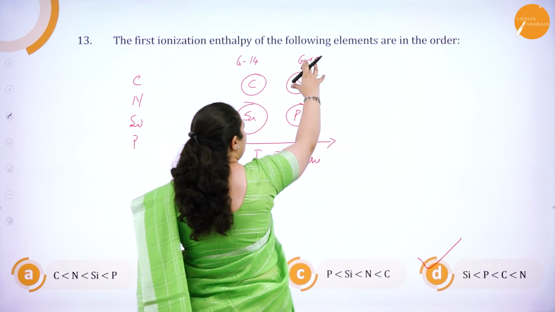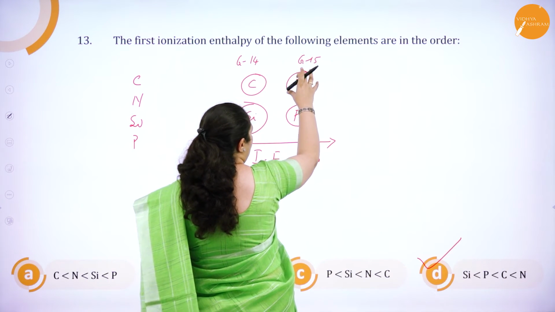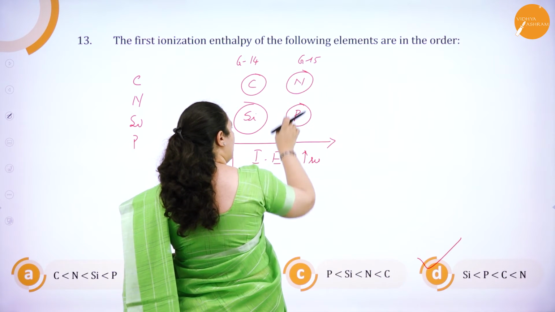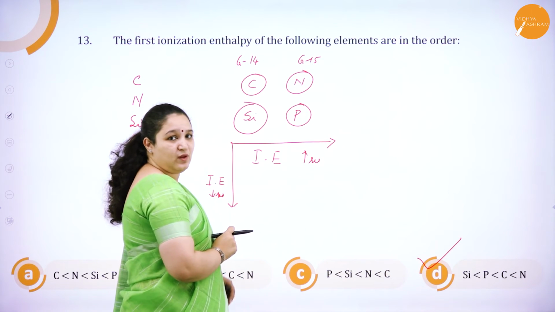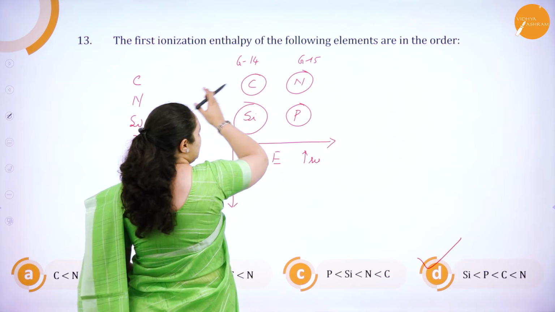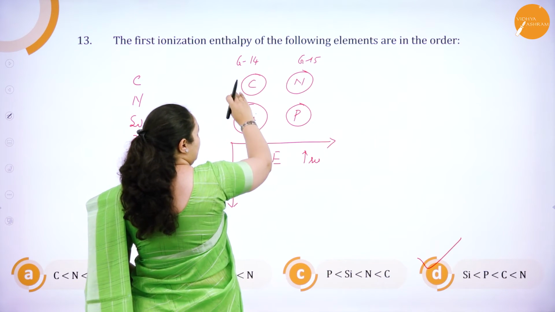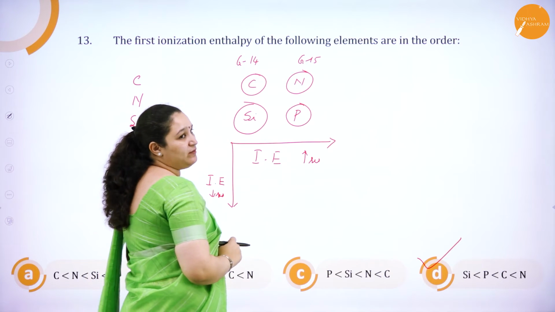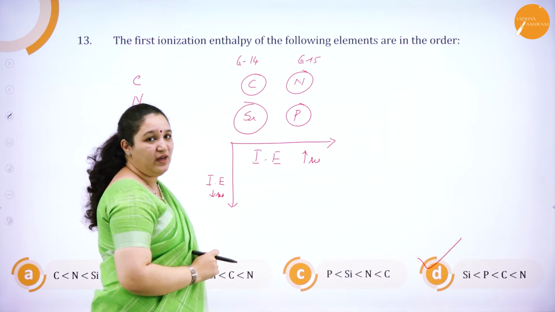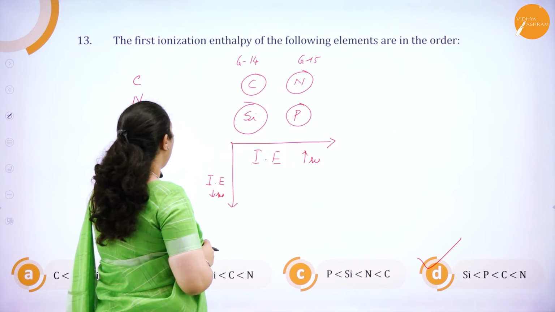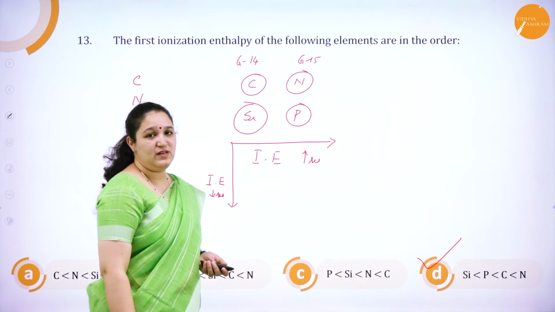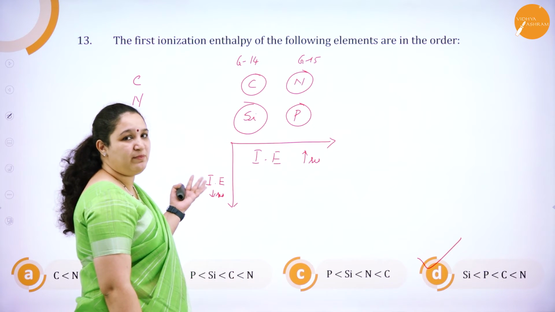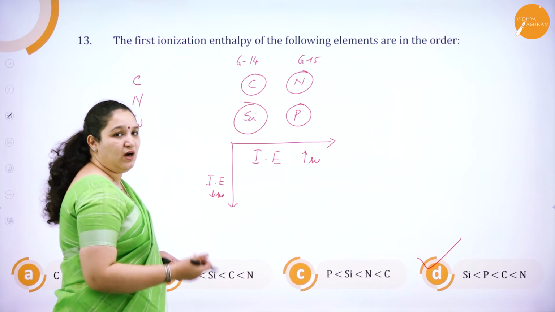So I hope you understood how we have related. The first corner one has got the highest ionization enthalpy because along the period that is the highest, and as we come down the group also that will be the highest. Then we go to the first period, just next to that we have carbon, then we have phosphorus. The last one will be silicon. That's how you can tell about the first ionization enthalpy of these elements. So option D. This is one method of solving. There are different methods for solving such problems.